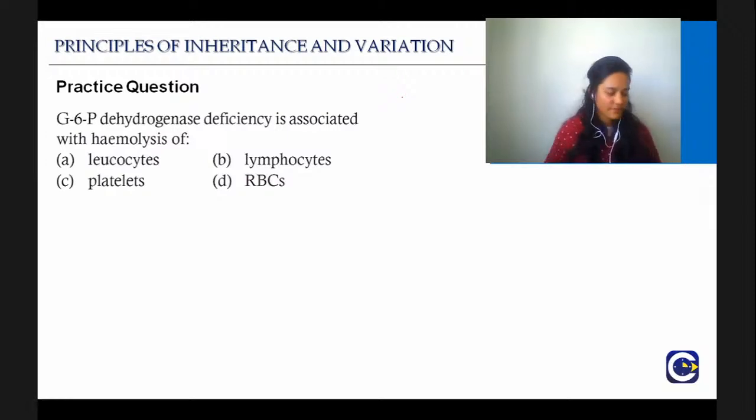Good. I start getting the answers for this question. It's a very straightforward question, no? But it will be asked again. This is not my question, not taken from any book. It is directly taken from the previous year question papers. Good. So I get all right answers and the right answer is D, RBCs.